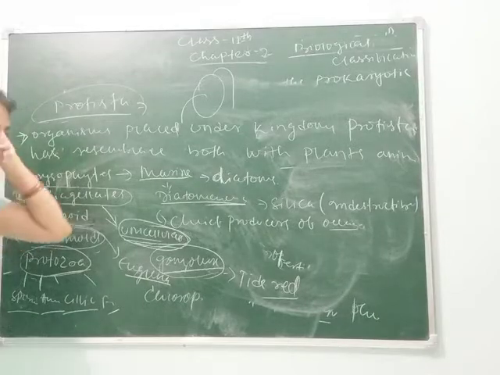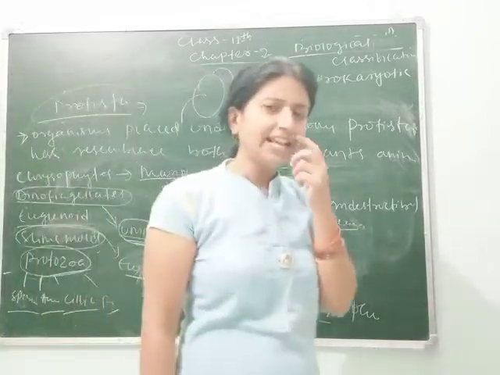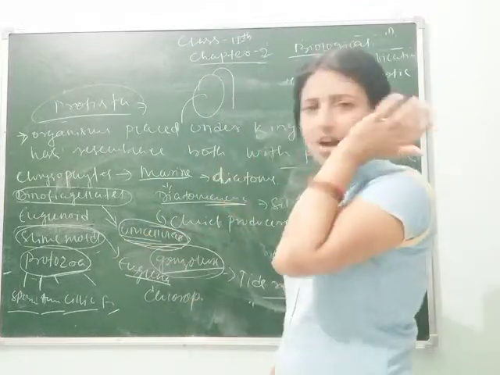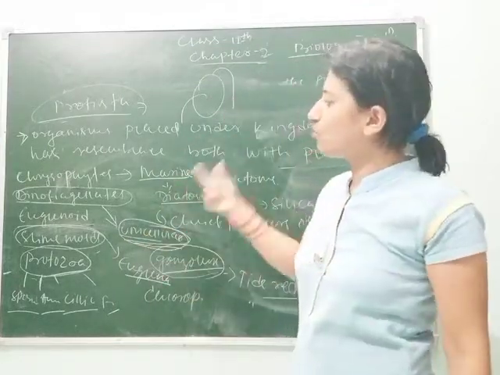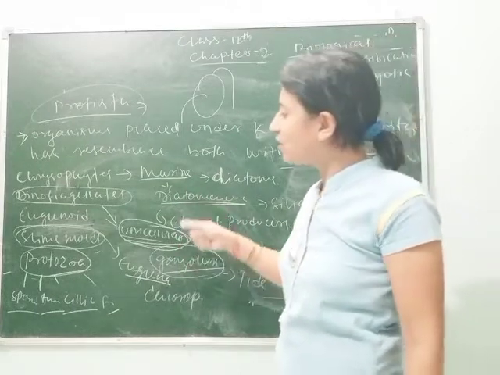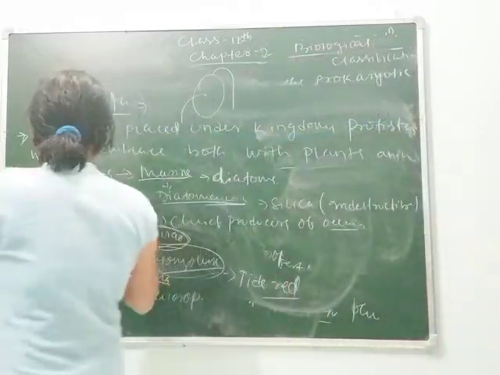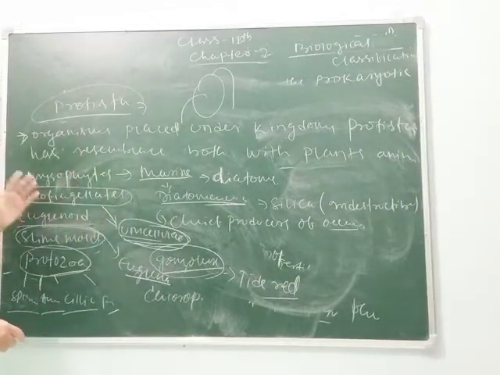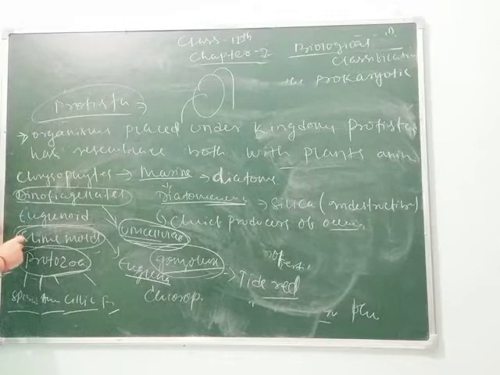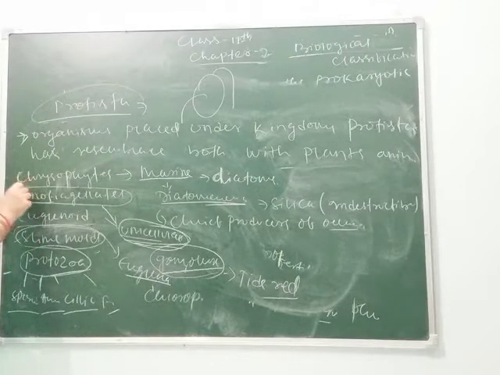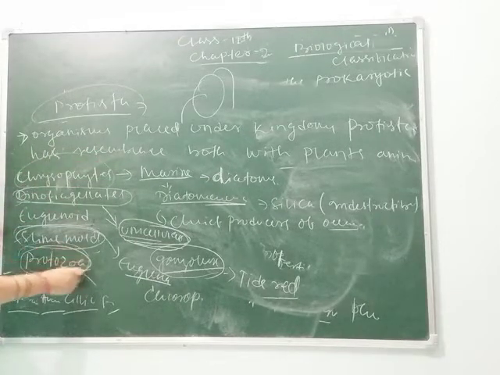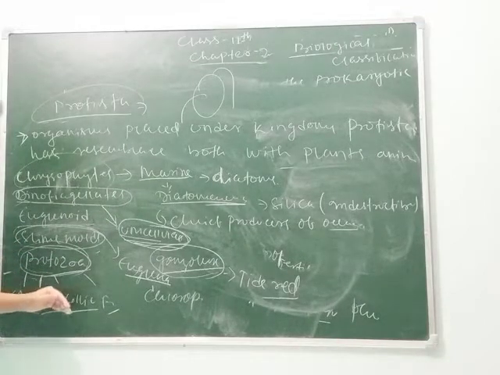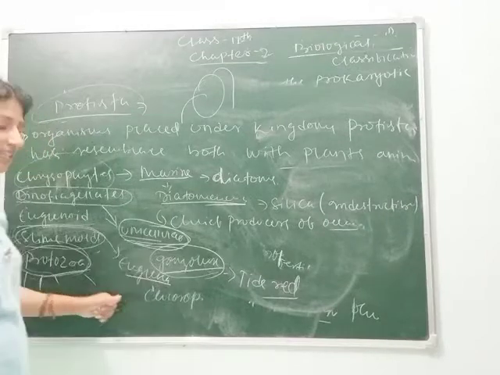Why are they heterotrophs? As I have told you, the kingdom Protista we are studying now includes all the organisms which show characteristic features of both plants and animals. In all the divisions we have studied, the organisms show the characters of either animals or plants, like euglenoids, dinoflagellates and chrysophytes. So protozoa have 4 different types: sporozoan, amoeboid, ciliated and flagellated protozoa.